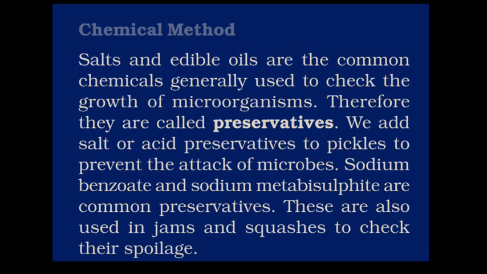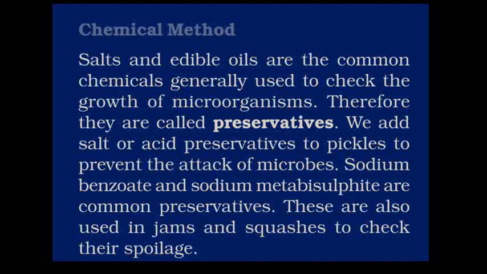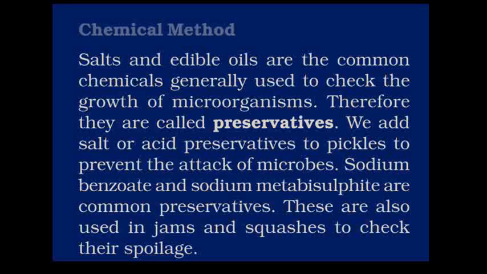The first one on our list is the chemical method. Chemical method means addition of some chemical compounds to avoid the spoilage of food. Which are these? These are sodium benzoate and sodium metabisulfite. These are the common ones. They are used in jams and squashes. Now we all know what jams are. What are squashes? Squashes are the concentrated juices which when we mix with water we could consume at any point of time.